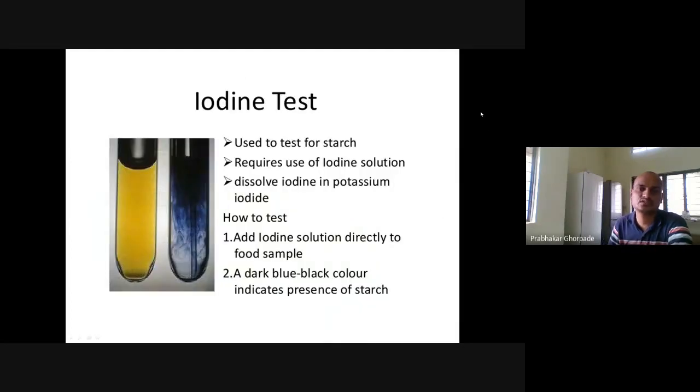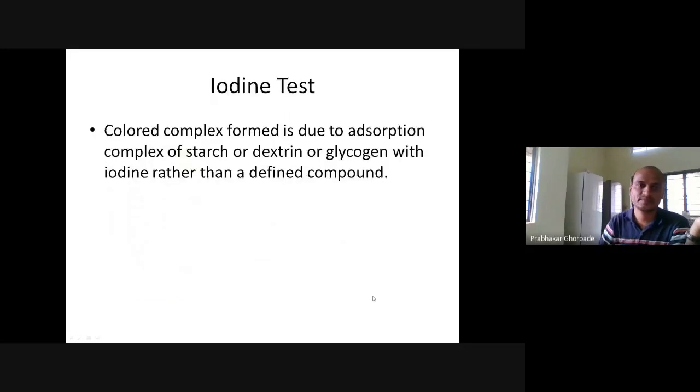So this test is used for starch. The iodine test requires the iodine solution, dissolving iodine in potassium iodide. How to perform? Add iodine solution directly to the food sample. For example, if there is a potato, you can add this iodine solution on the potato also, right? Potato contains a lot of starch. So we should observe this bluish color on it, right? Dark blue-black color indicates the presence of starch.